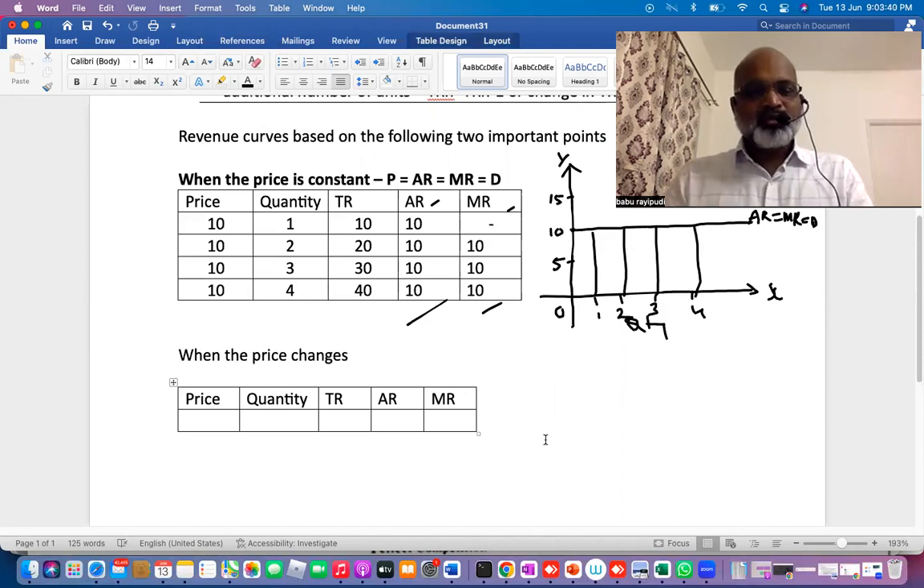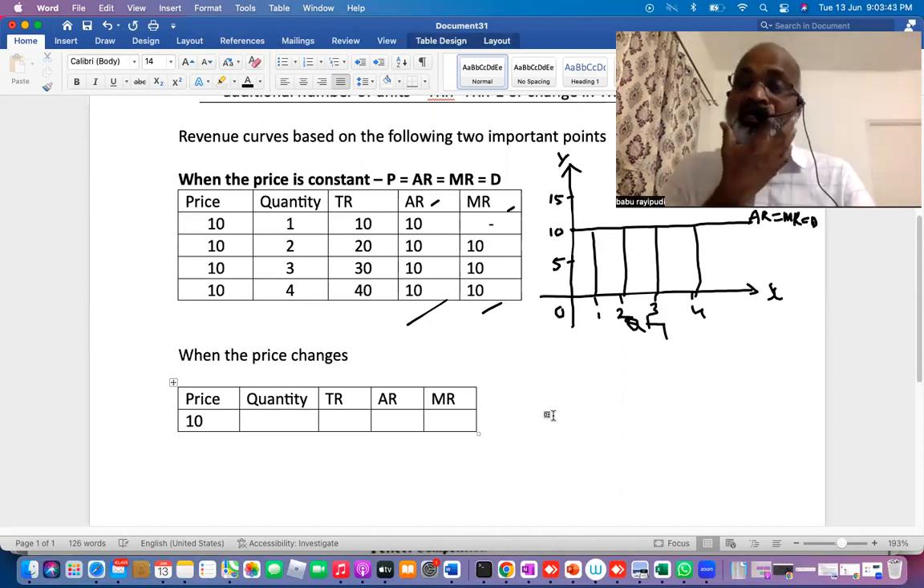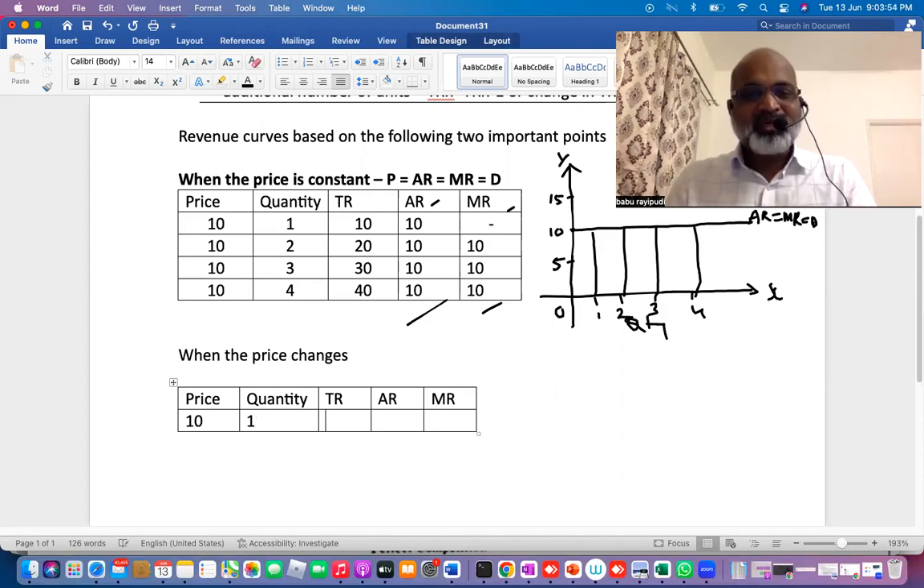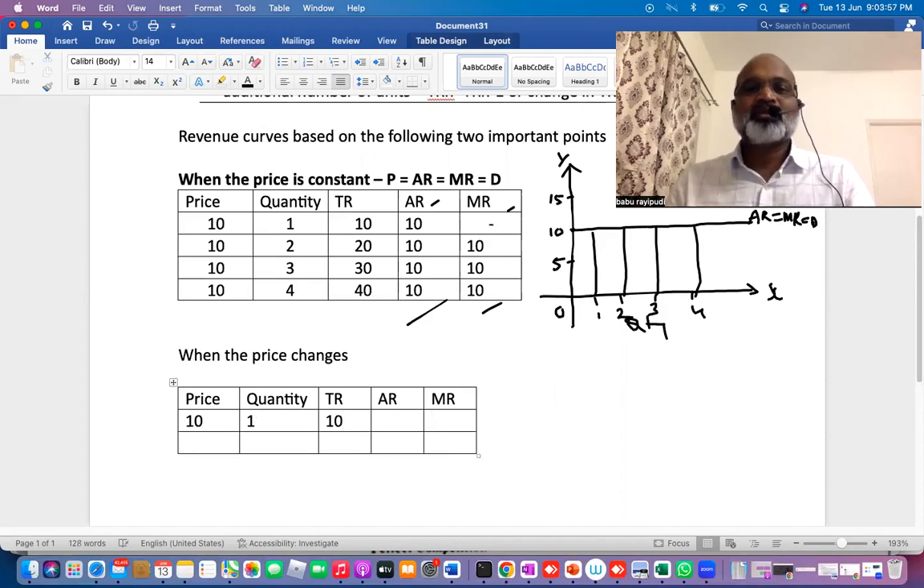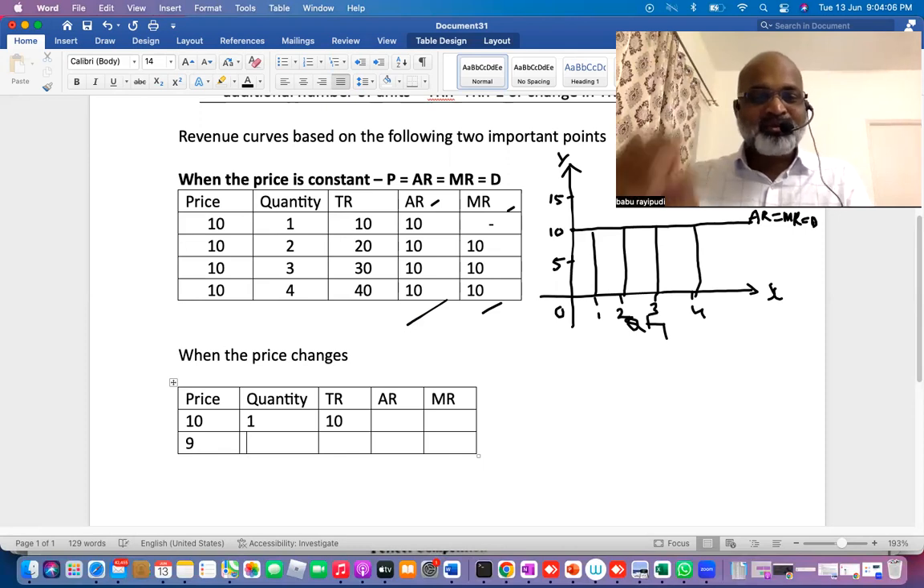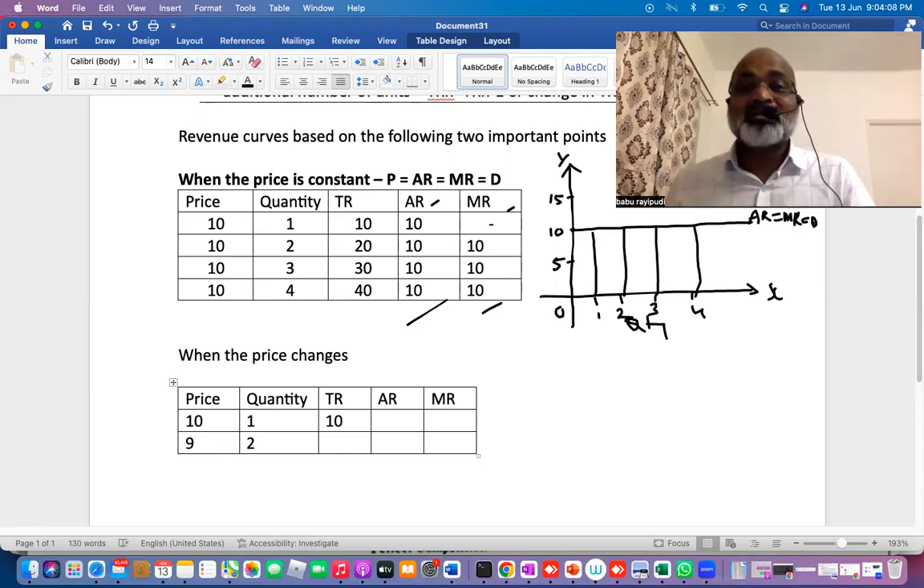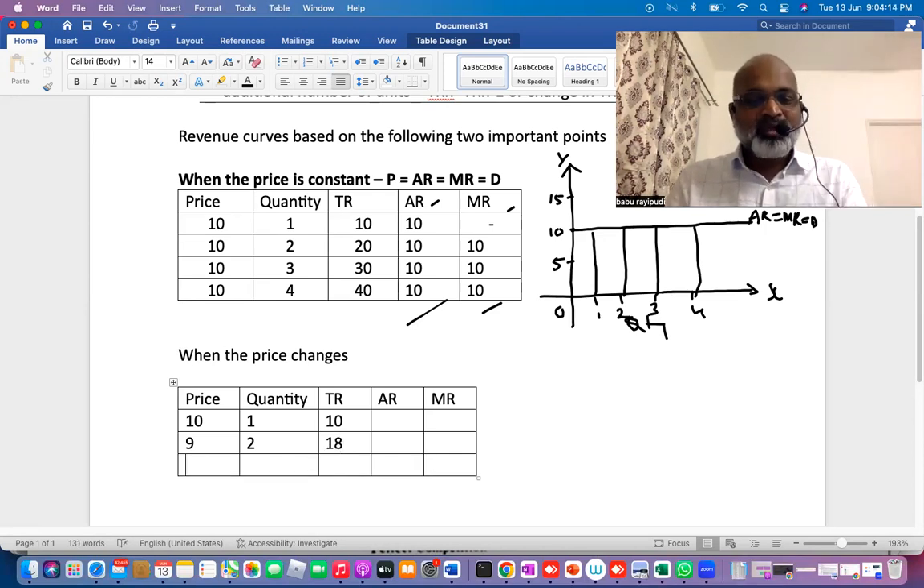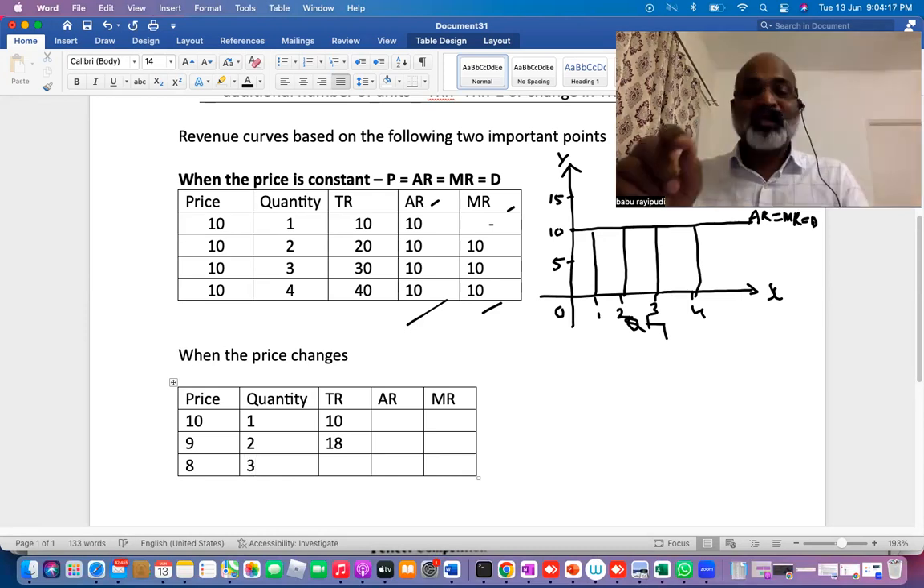Now, my price is 10. What is the condition? Sometimes the seller has to decrease the price if he wants to sell more. So the price is how much? 10 rupees. Quantity, let's say 1. So my total revenue is how much? 10. Now to sell the second unit, the condition is what? When the price changes, if you wish to sell more, you have to decrease the price. So to sell the second unit, I'm charging 9. So I decrease the price, and it's going to be 9 into 2, 18 is my total revenue. Then to sell the third unit, I have to decrease the price to 8 rupees.